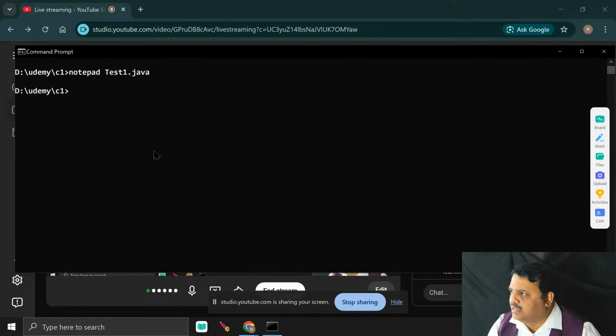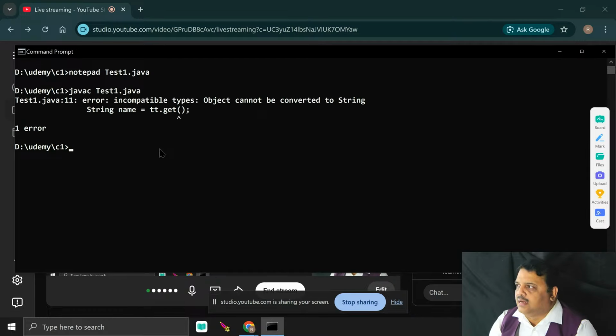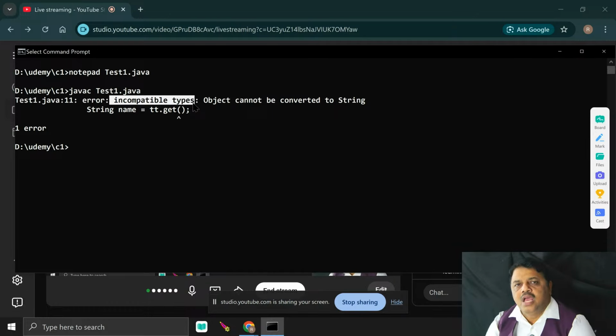I just compile the code that is javac. That is Test1.java. When I compile it, there is an error. What did I write? Incompatible types. I already covered this in my last class. When the error name is incompatible types, blindly tell that this error arises because of what?